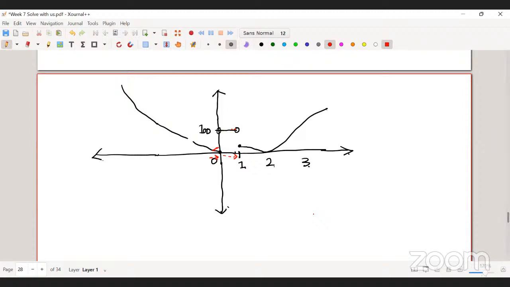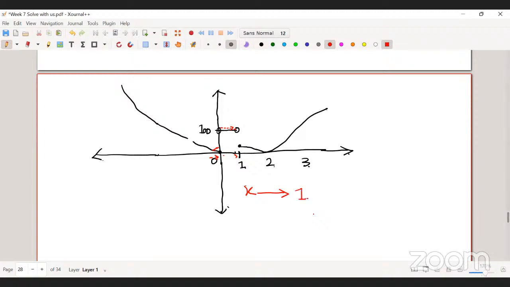It's not near 100, it's precisely 100. But sir, that point is not included. No, suppose x approaches 1. What do you mean by that?